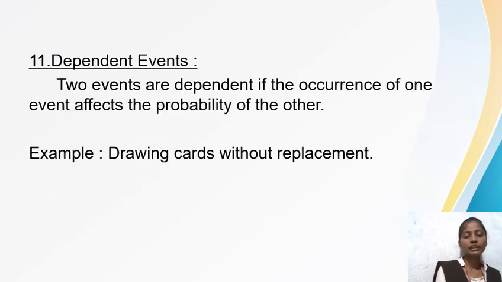And finally, we discuss dependent events. Two events are dependent if the occurrence of one event affects the probability of the other. So the events are known as dependent events. Example for dependent events is drawing cards without replacement.